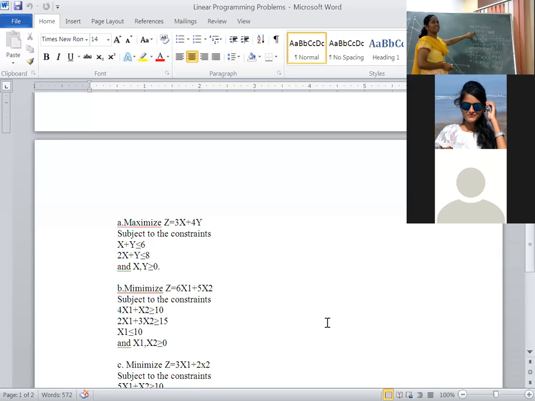Whatever the given equations, you have to solve the simultaneous linear equations. Here I am taking these two equations: 2x plus y is equal to 8, and x plus y is equal to 6. Solving simultaneously, plus y minus y goes off, 2x minus x is x, so x is equal to 2. The x value I got is 2. Substitute it in any one of the equations. Substituting in this equation, 2 plus y is equal to 6, y is equal to 6 minus 2. The y value is 4, and the x value is 2.